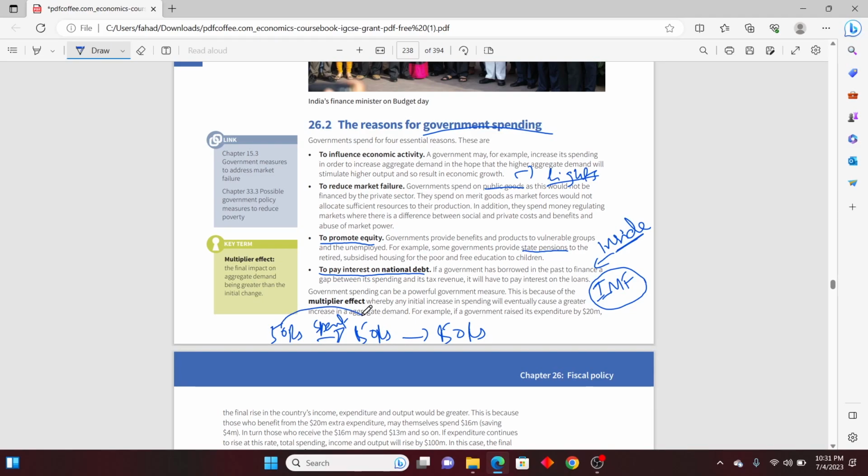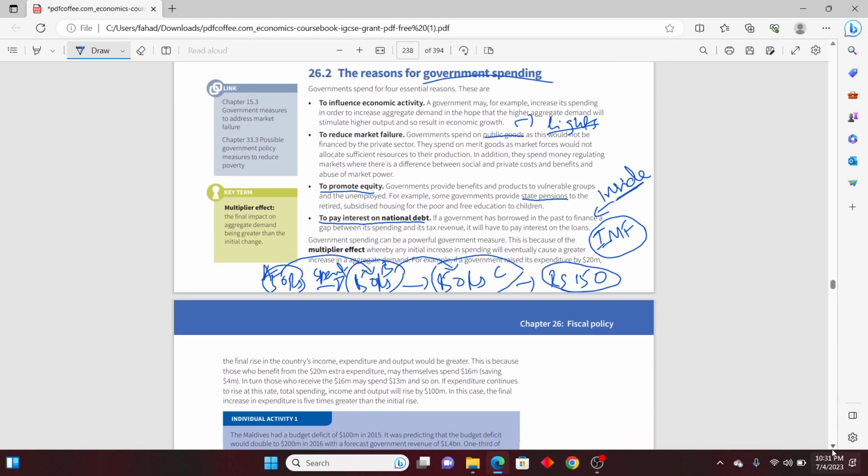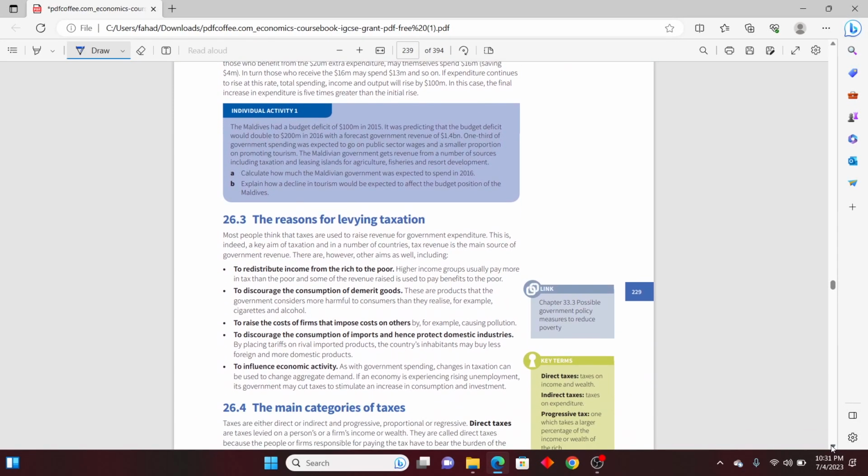This was spent by this person, and this person, the B person, this was A, B and C. The second person received the amount, and this second person has spent this amount on some other commodity. So again, a 50 rupees note will have a multiplier effect, will have multiple effects, and in the end we will count the expenditure of rupees 150 rather than rupees 50. This is called multiplier effect. When you have more than one effect of one transaction, that is called multiplier effect. That's something good in the economic activity.